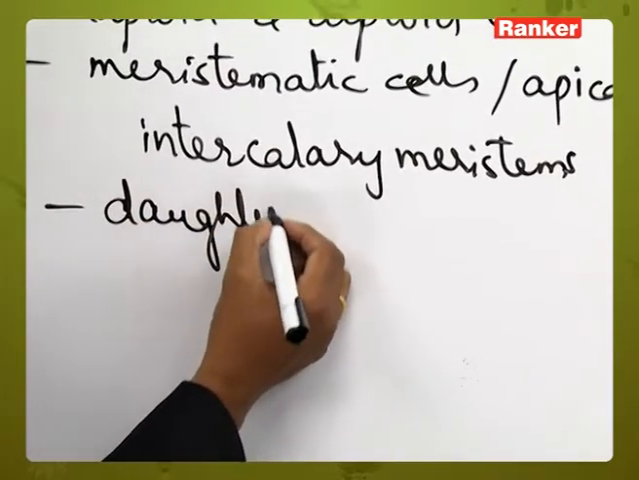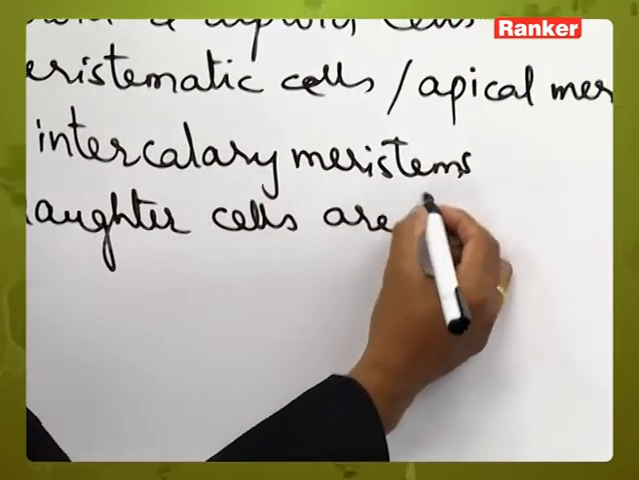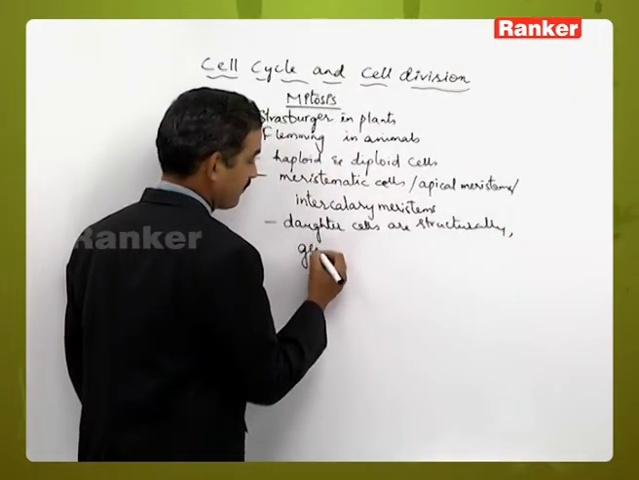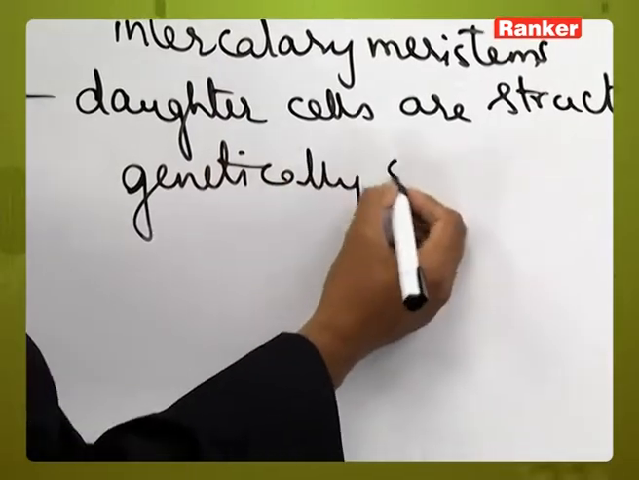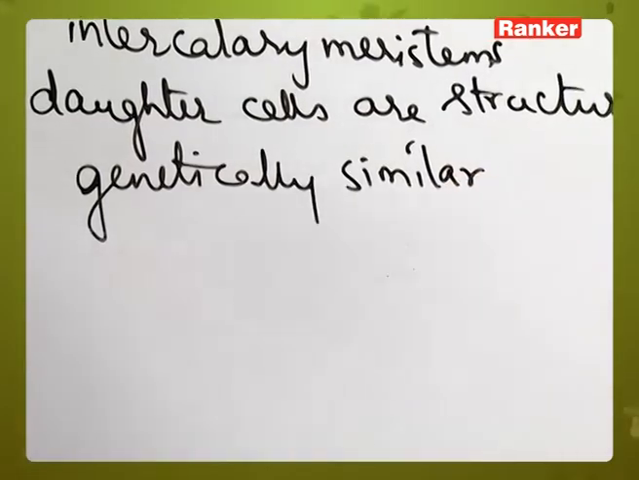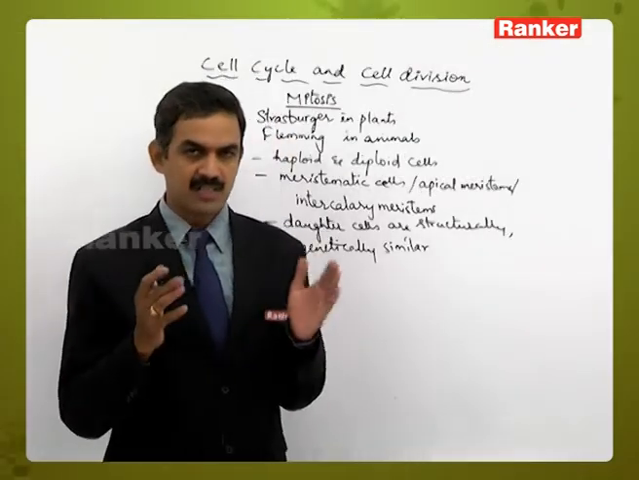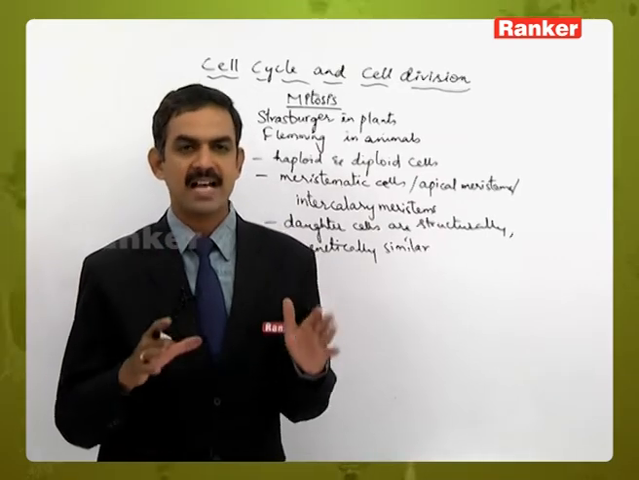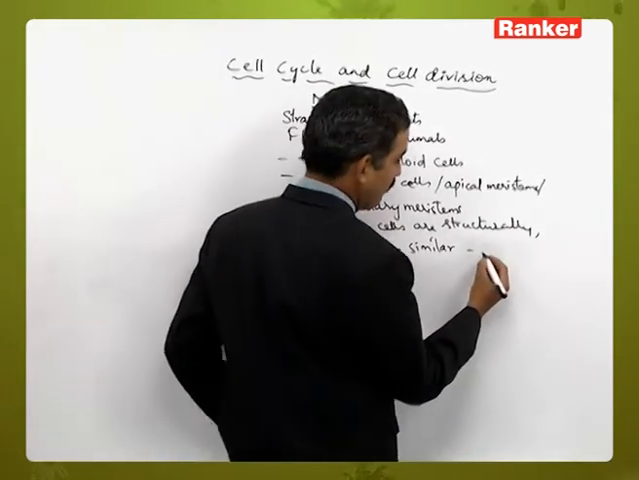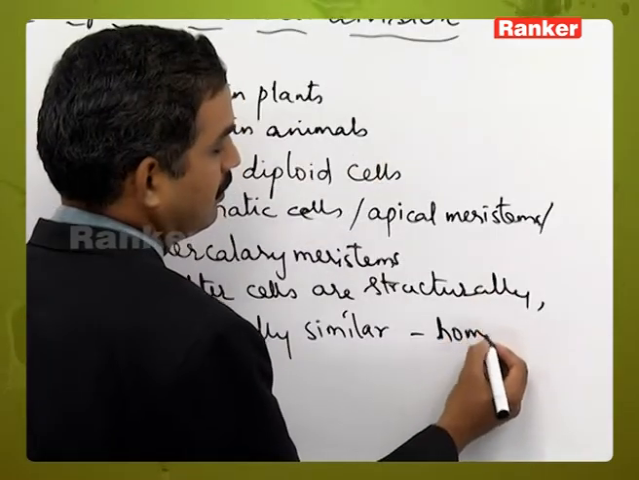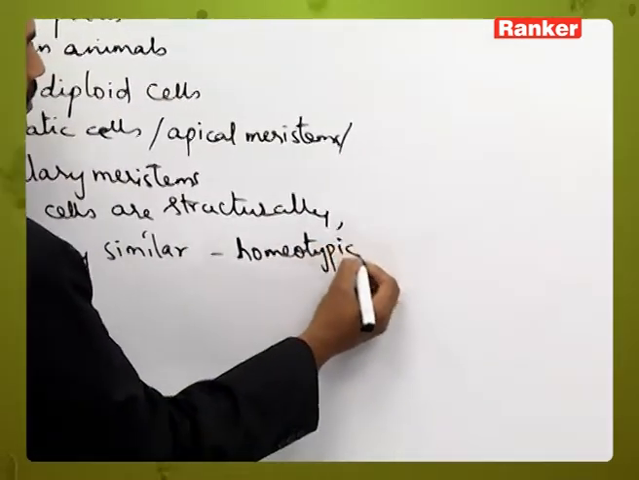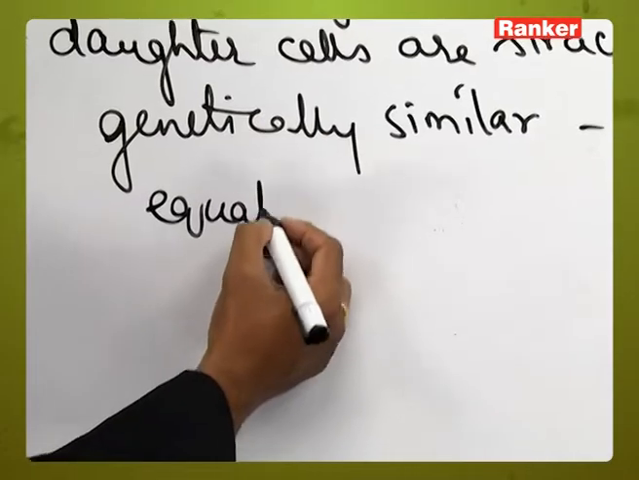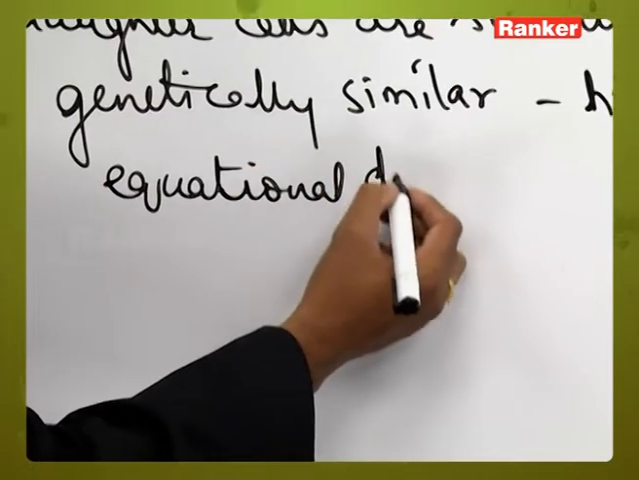Whatever daughter cells are formed are structurally, that is morphologically, and genetically similar to each other and also similar to the parent cell. The number of chromosomes distributed between daughter cells is also equal, and the chromosomes distributed are exactly the same type. That is why we call it a homeotypic or homotypic division, as the equal distribution of chromosomes. So, we call it an equational division.